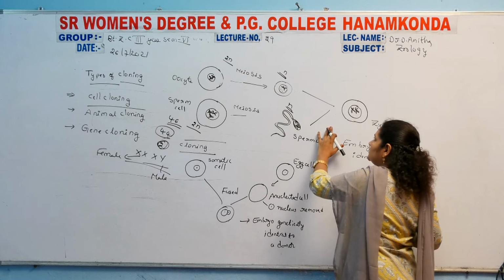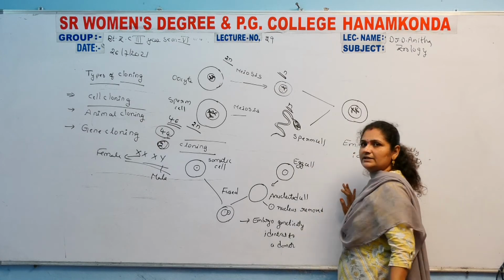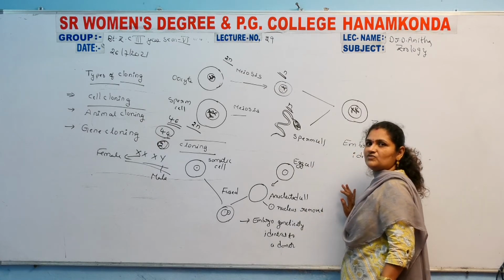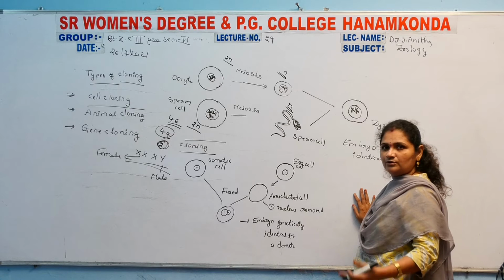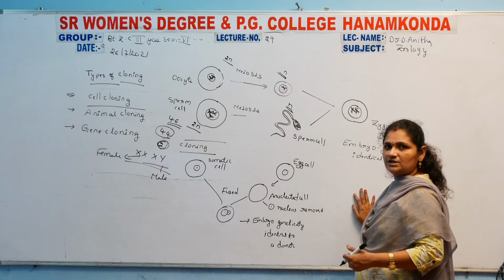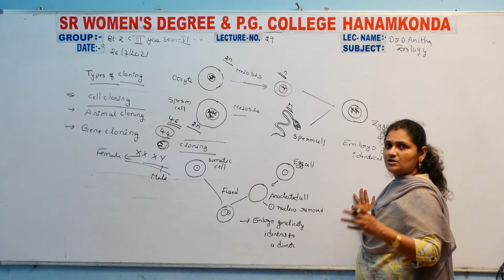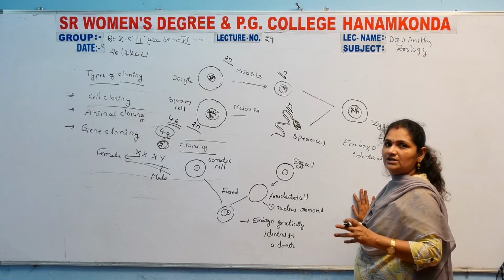By the fusion of the sperm cell and the ovum, the zygote is formed. The zygote now has 46 chromosomes. The embryo then develops, compared to the fetus, into an infant. So now the normal human being, the normal child, comes out.